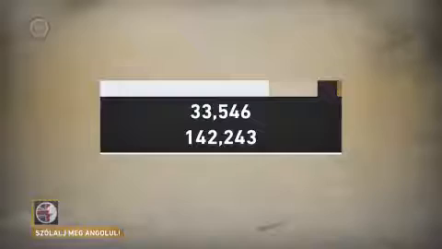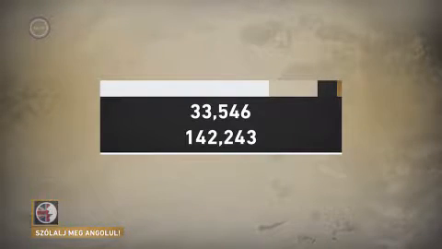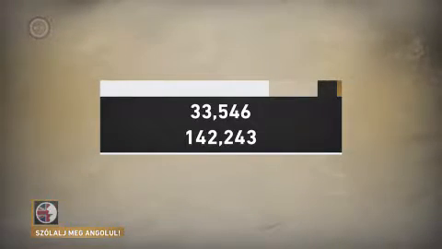Now, what else do we need to be careful about? Well, we have to make sure that we use a full stop, not a comma, before the fraction. When we talk about thousands, we put a comma before the 3 noughts, or the last 3 digits. When we look at 33,546, or when we write 142,243, we separate the thousands from the rest of the number with a comma. But when we write a decimal fraction, we don't use a comma. With decimal fractions, we use a full stop to indicate that it's less than 1.